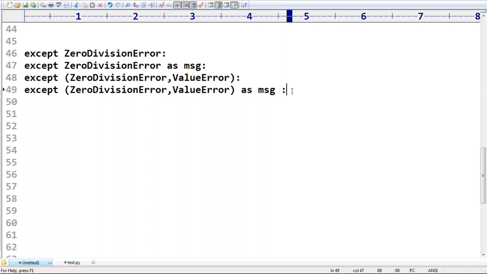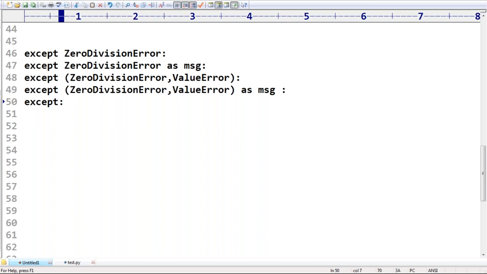Next, any other thing we are missing? Yes, there is another thing we are missing. What is the last one, sir? Except default, the default except block. That's all. So these are 5 possible things related to except block. Clear? Now all possibilities related to except block we covered, right?